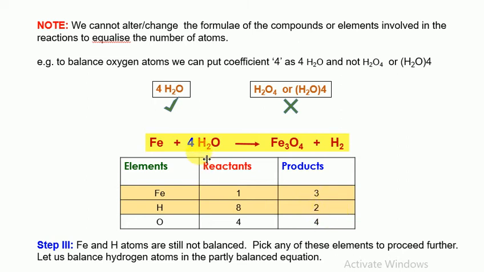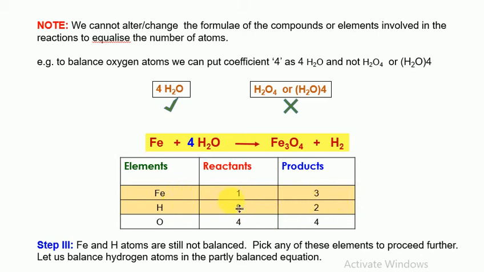And now oxygen, we can see 4 oxygen. So 4 we will write in the reactant side, and in the product side O4, 4 oxygen atoms. So we'll write 4 here. Now we will look at this table and we'll find that we balanced oxygen, 4 in the reactant side and the product side. But what happens? Hydrogen got unbalanced, and iron, it was already 1 and 3.